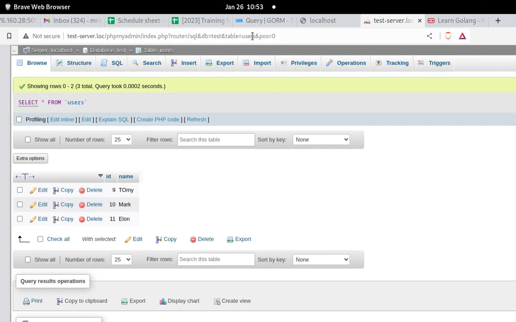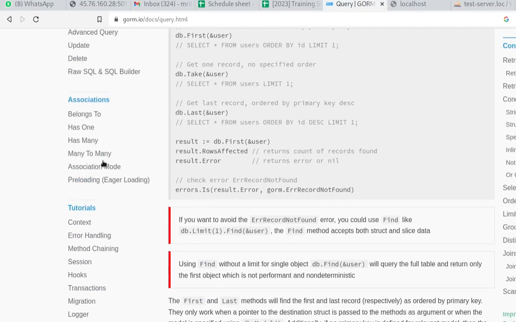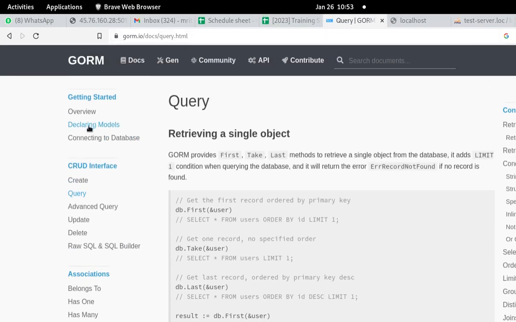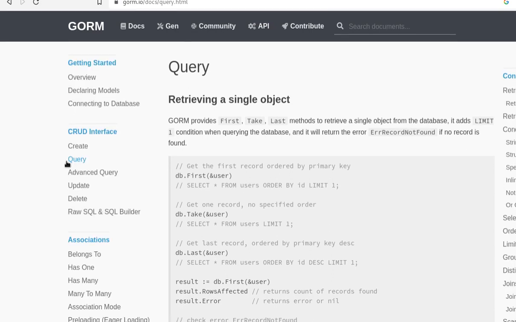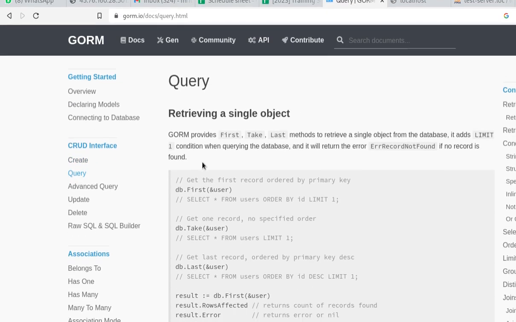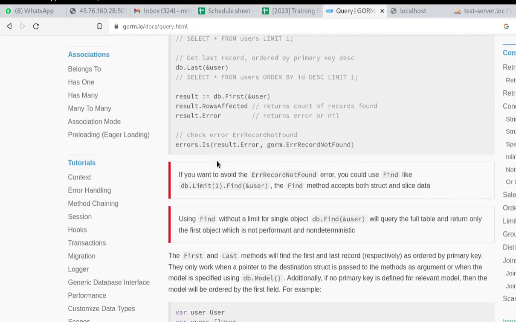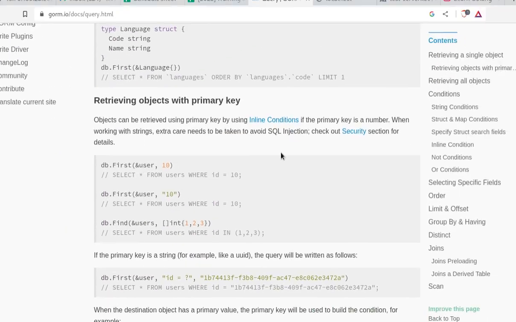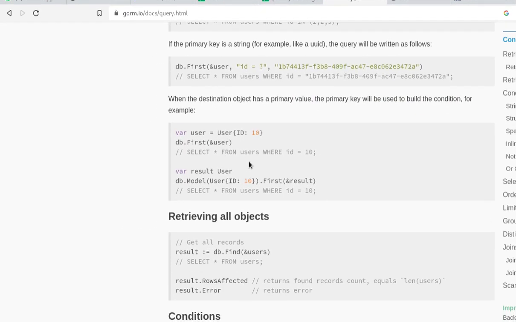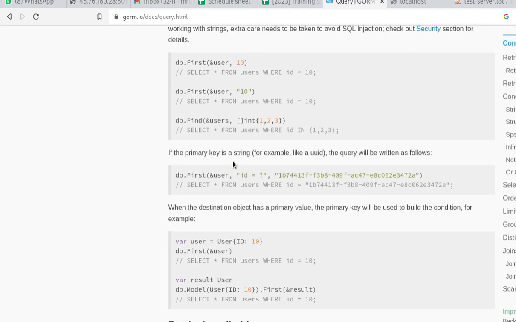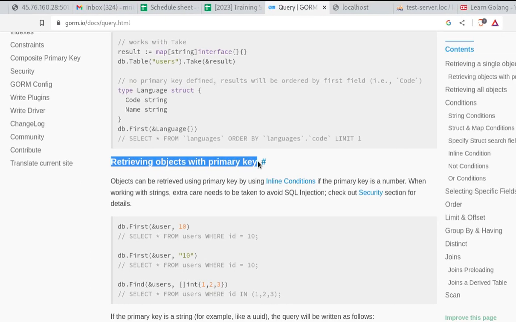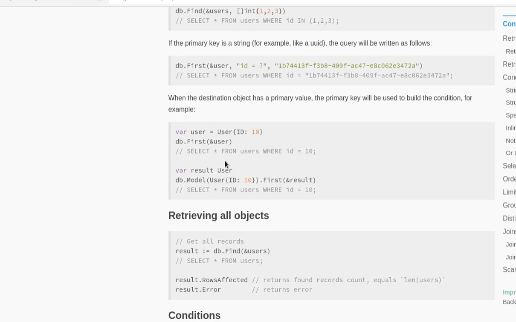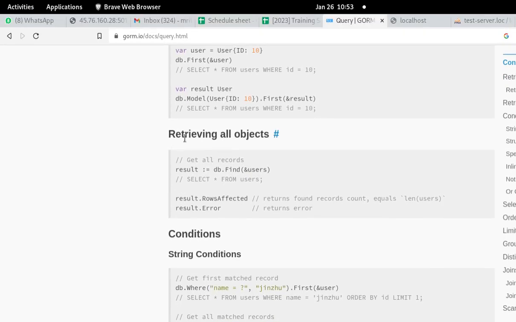So now let us go to the GORM documents. Let us go to this page known as query. Here we can see some of the examples which help us for searching. In the previous video we have already taught retrieving objects with primary keys, and in this video we will retrieve all data. Oh sorry, not all data, it is also done.